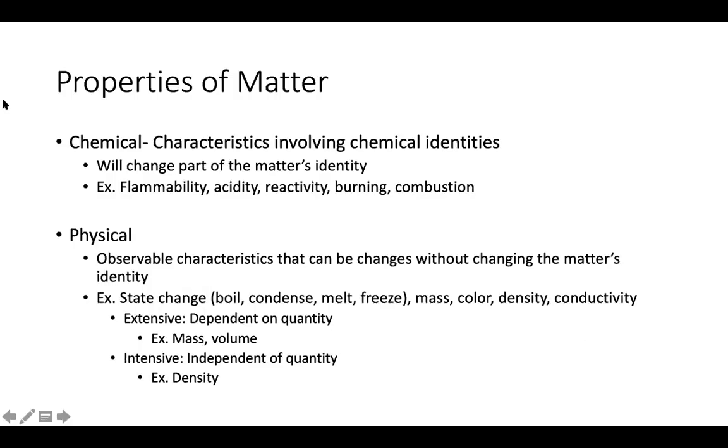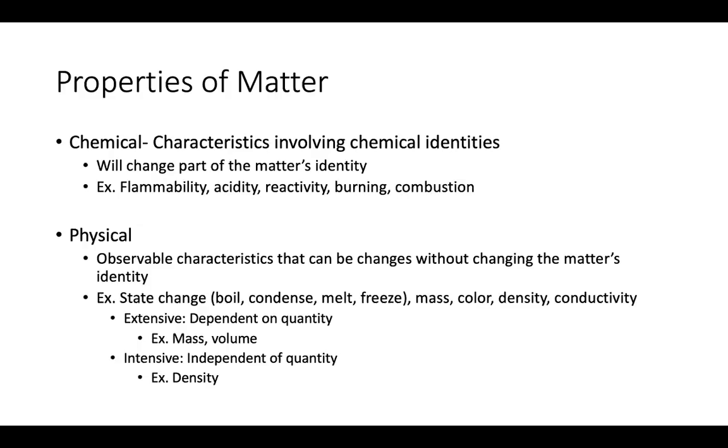Okay, properties of matter, right? So we have chemical and physical properties. Chemical is going to deal with the identity of the matter. And so definitely note these keywords under the examples. If you ever see the terms flammability, acidity, reactivity, burning, or combustion, that should automatically set alarms off in your head saying that we're dealing with some sort of chemical characteristic and property,